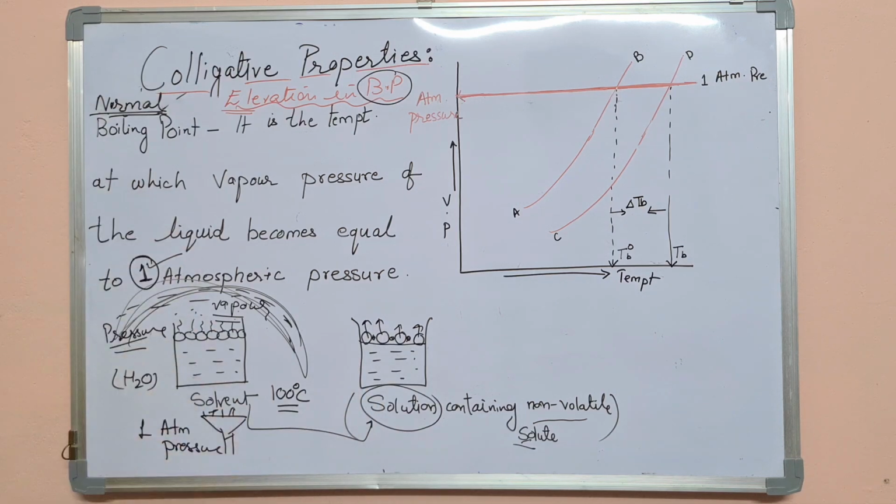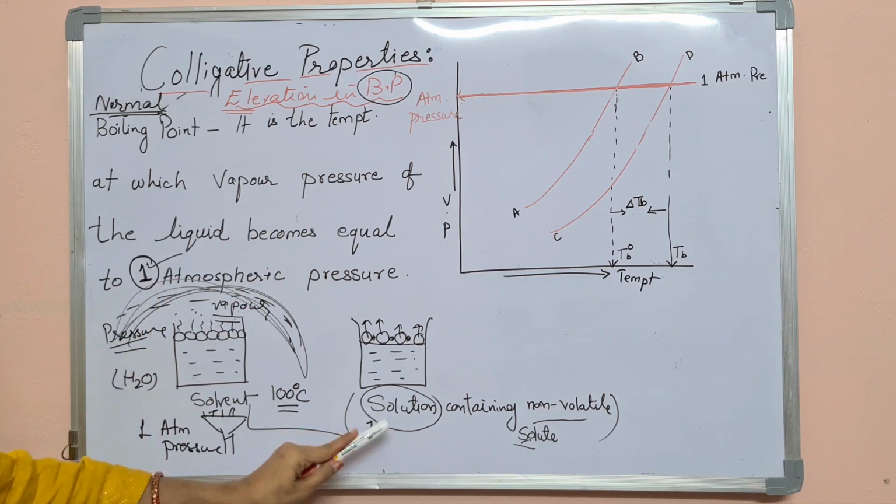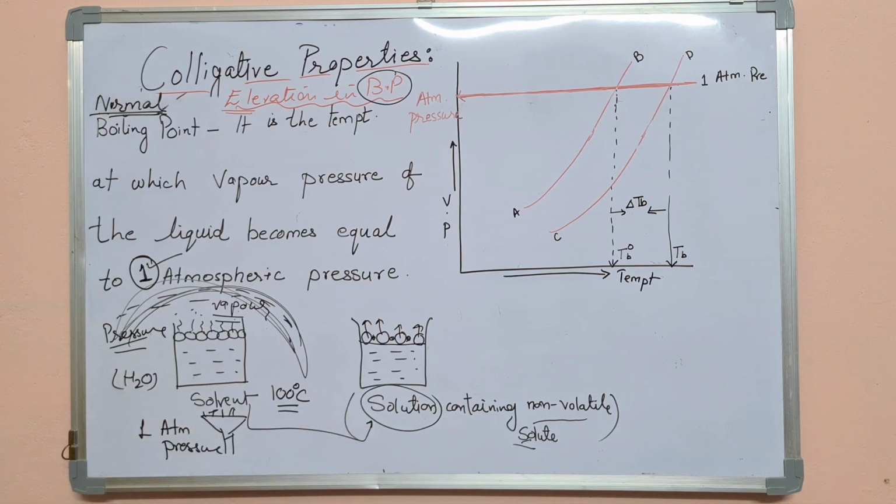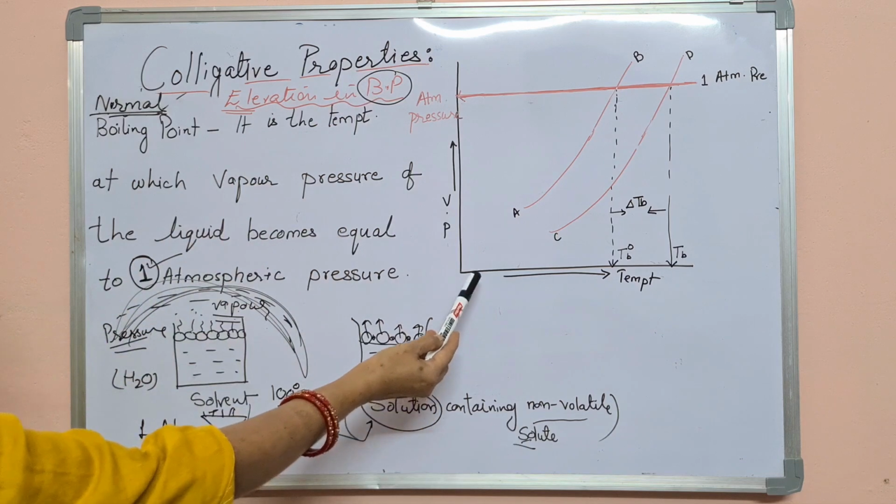So I think this is clear to all of you. Now we will see the graph, how the boiling point of this solution changes with the addition of non-volatile solute. So here is the graph.